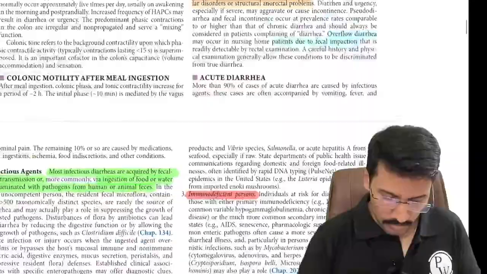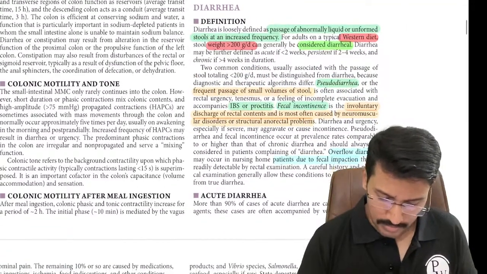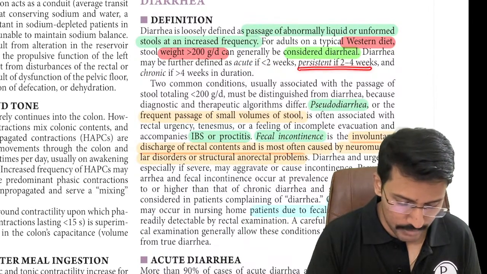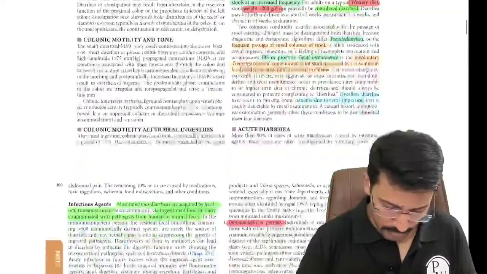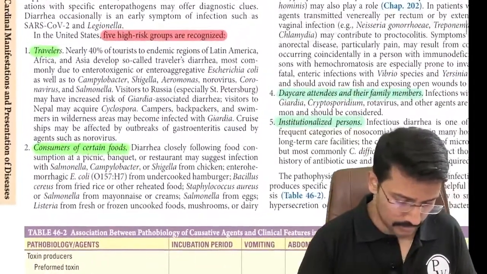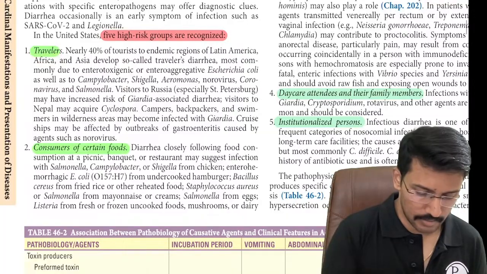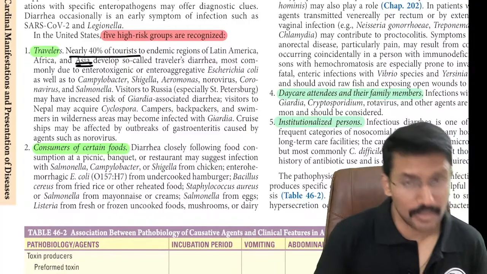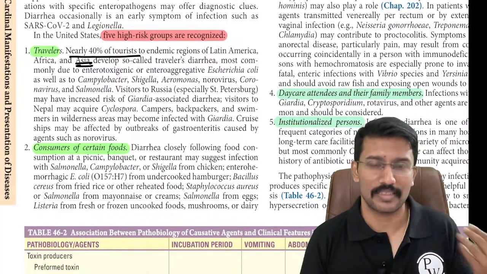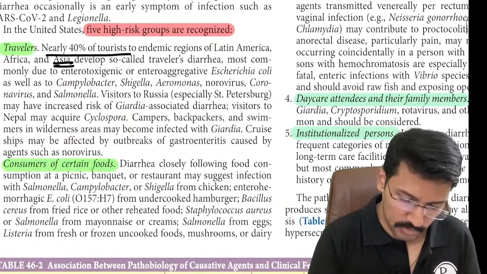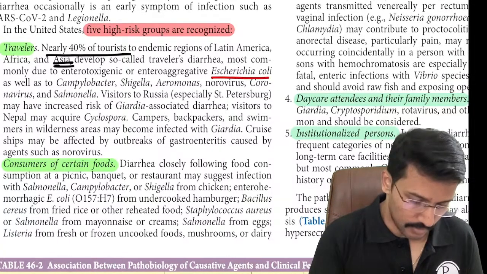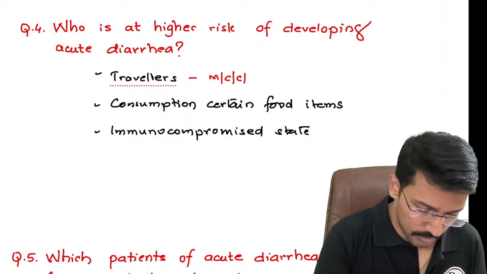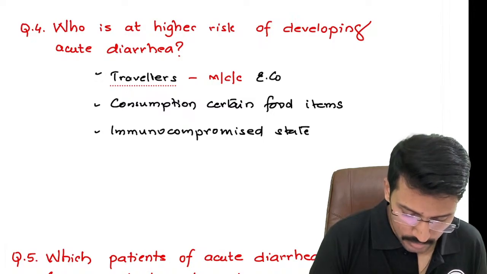So let me tell you what Harrison says about the risk categorization. Harrison also classifies the diarrhea into acute, less than 2 weeks, persistent 2 to 4 weeks, and chronic more than 4 weeks. Okay. And in acute diarrhea, the risk classes: travelers, right? And he mentions that nearly 40% of the tourists to endemic regions, which includes Asia, end up developing loose stools. We call it travelers diarrhea, and the most common organism responsible for it is the E. coli, right? That is indeed an MCQ. The most common cause for diarrhea among the travelers is going to be E. coli, and you know that there are different types of E.